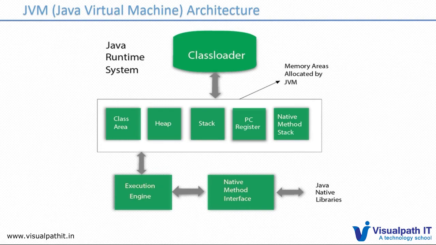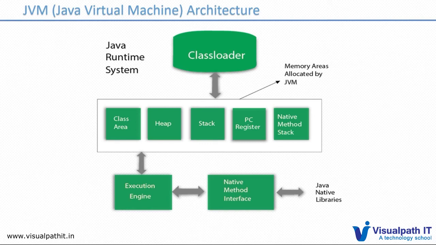So this is the typical JVM architecture. The class loader will load the class. In the class loader, we have different class loaders, and a bootstrap class loader. The bootstrap class loader loads the classes into the class loader, then it verifies the code, and it does the basic memory allocation and so on.